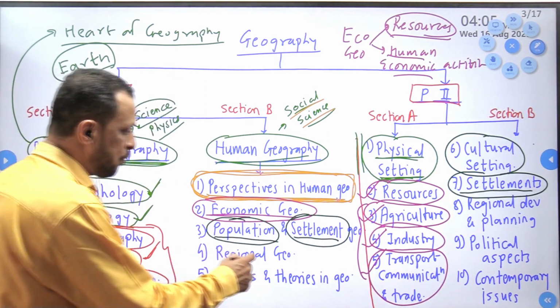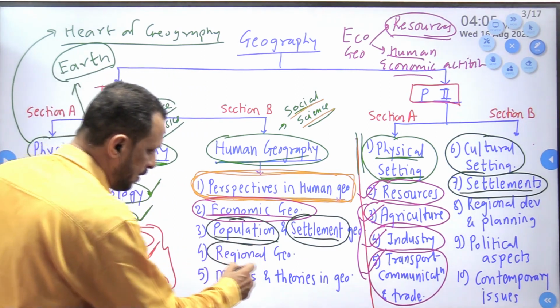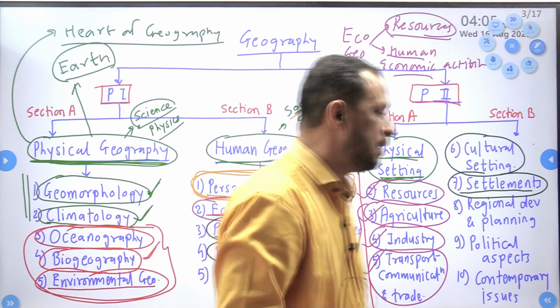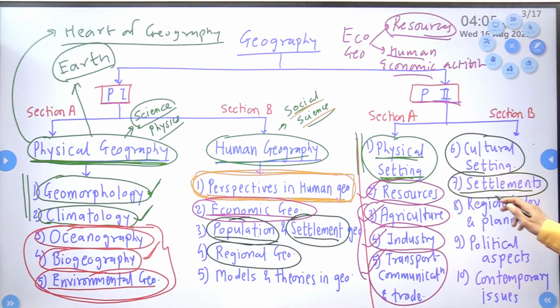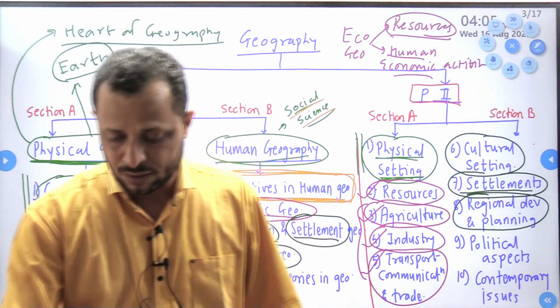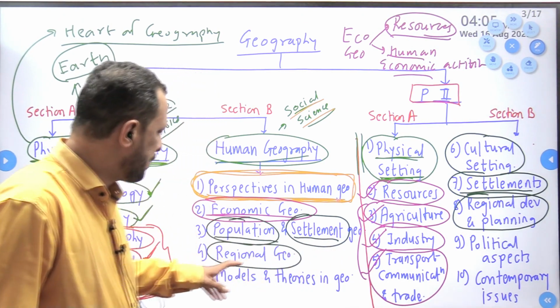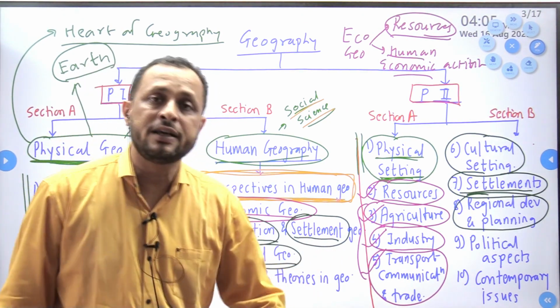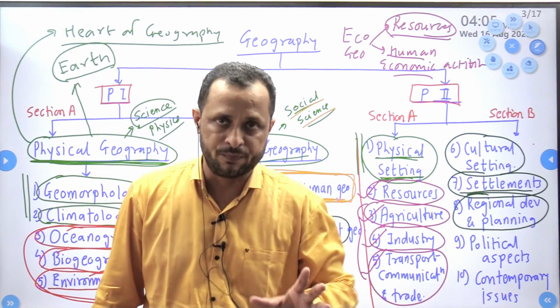Now one more component where we can apply regional geography. You will see its application over here, regional development and planning. Clear? So what is regional geography? It is a separate branch of geography in which we study the concept of region.